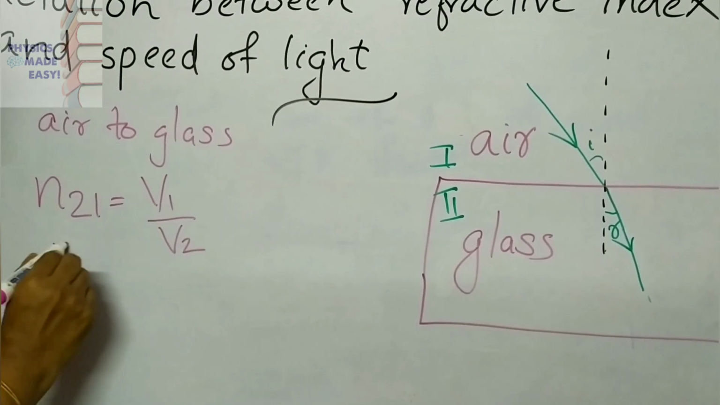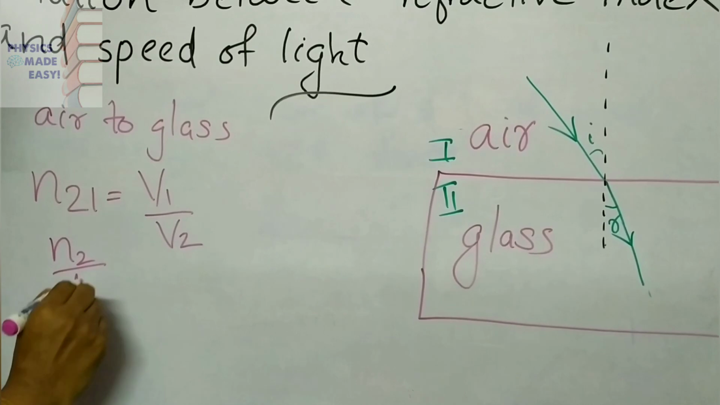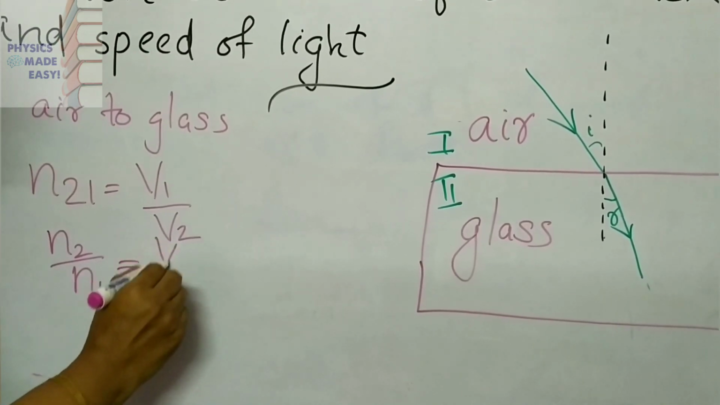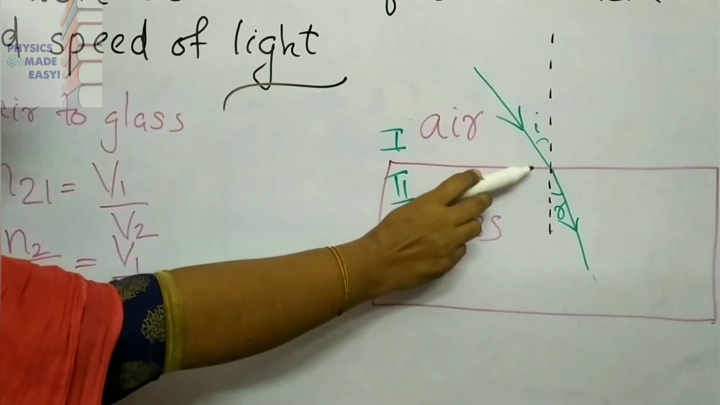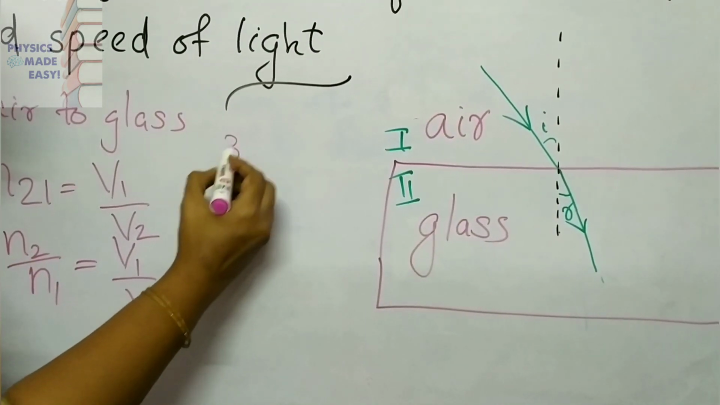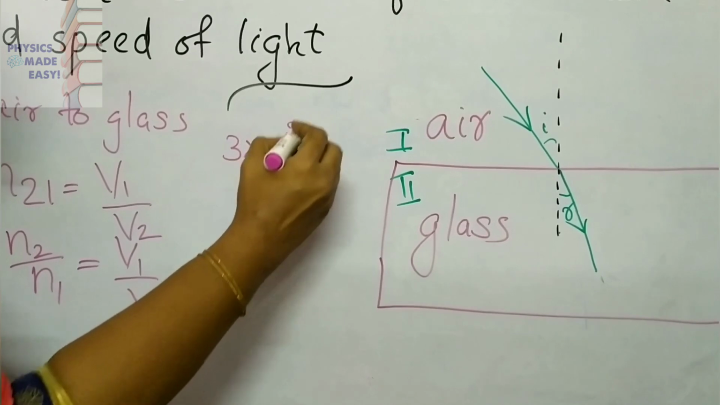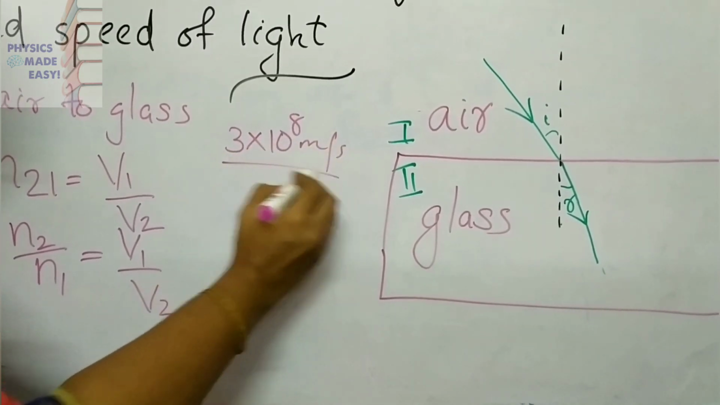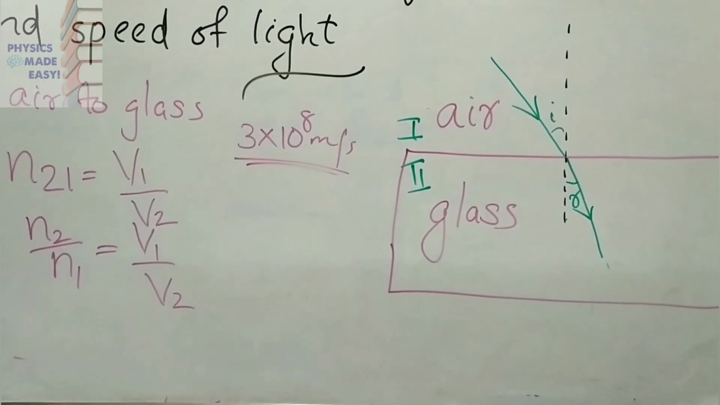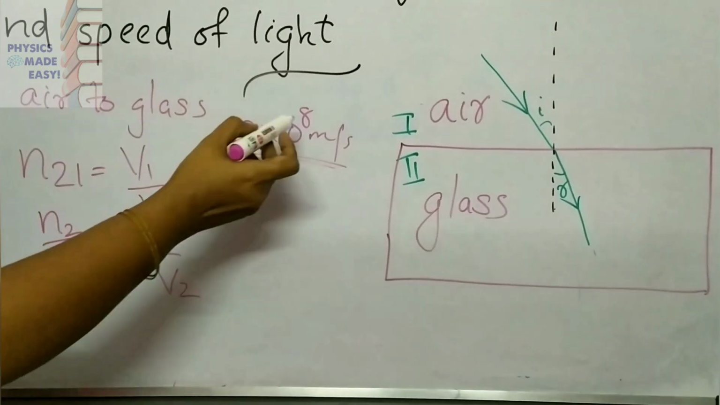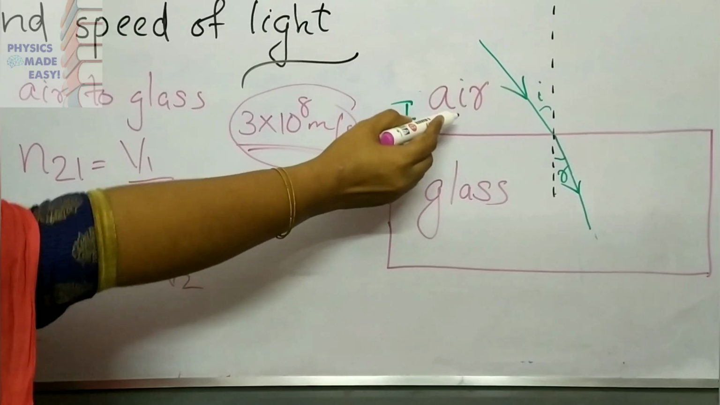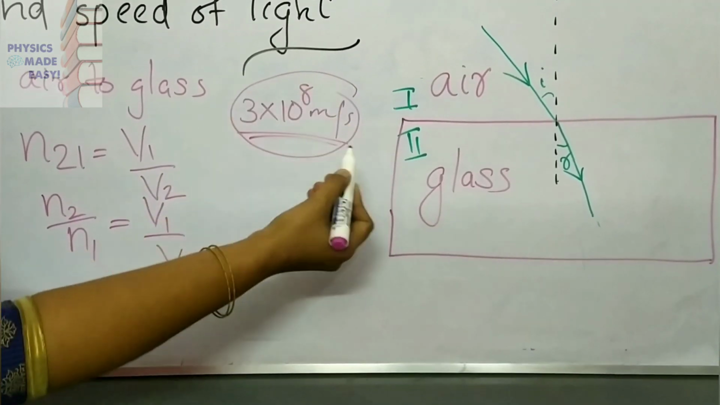This you know. I am going to write this as n2 divided by n1 is equal to v1 by v2. Children, you know, here the light is passing through air. You know, the velocity of light is 3 into 10 raised to 8 meter per second through vacuum. A slight difference only there if you are saying about the air also. So, you can take the same value here in case of air also.